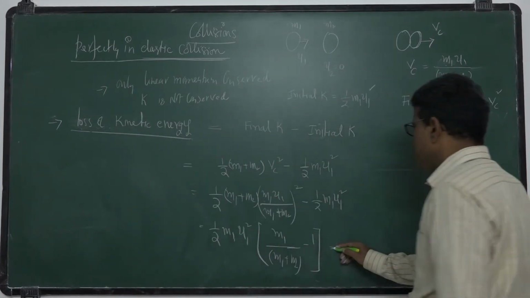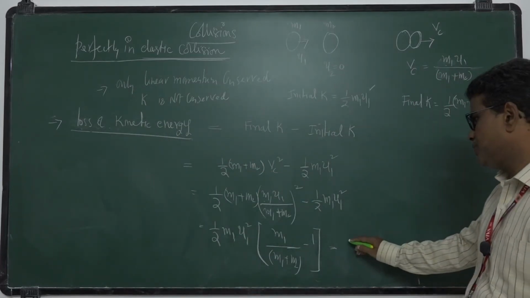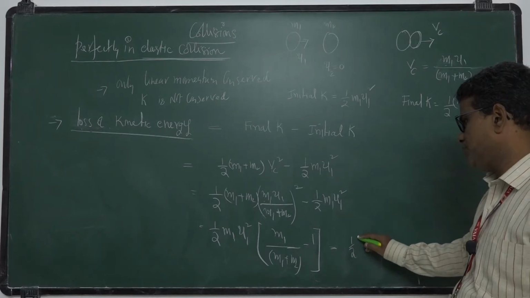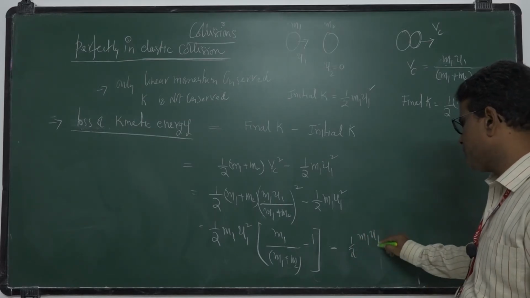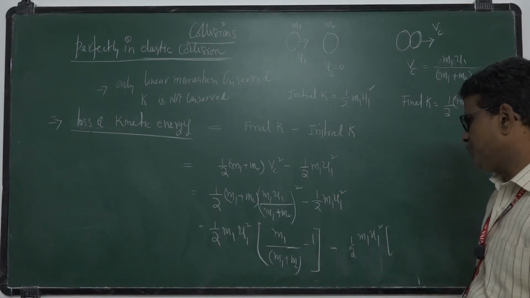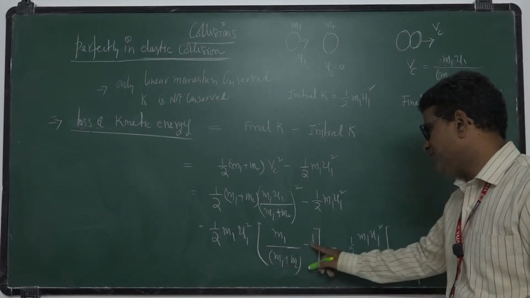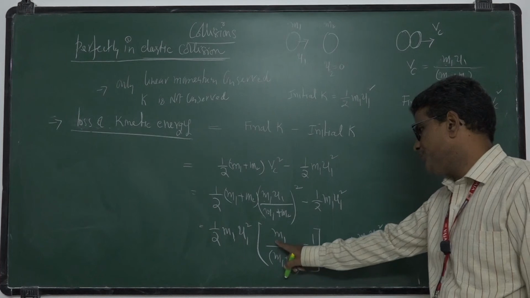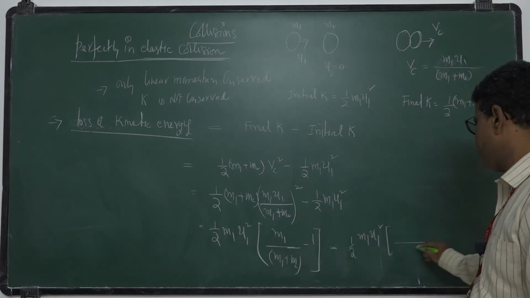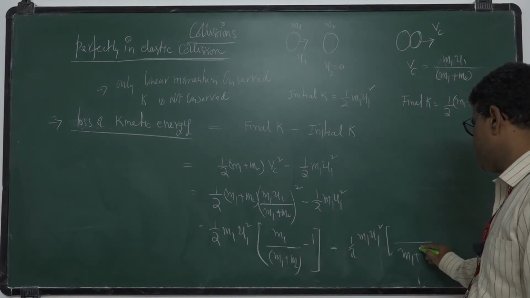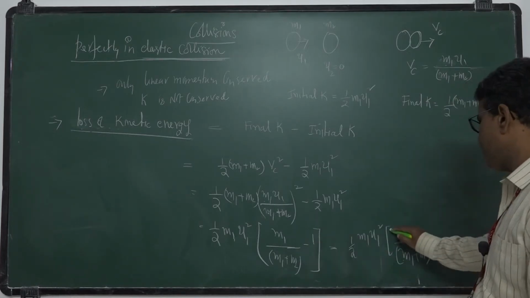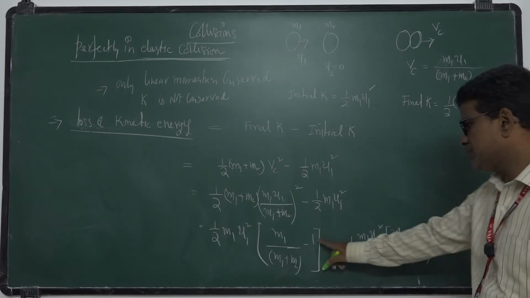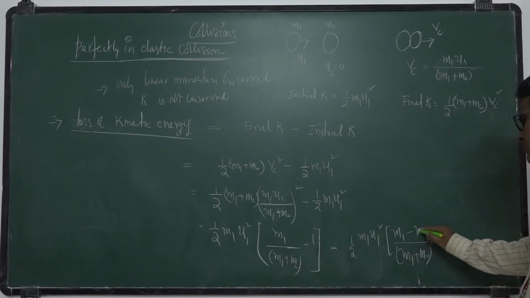You take LCM. So half m1 u1 square. LCM is m1 plus m2. Here is m1 minus m1 minus m2.